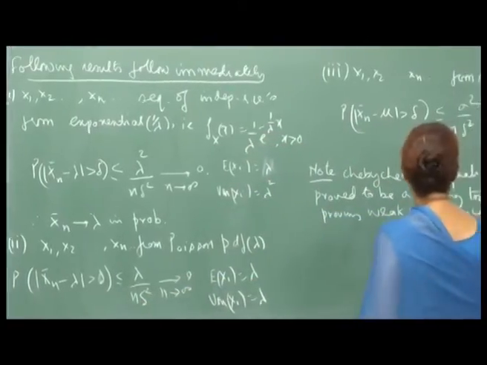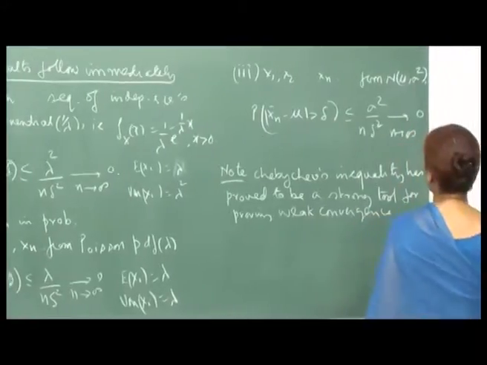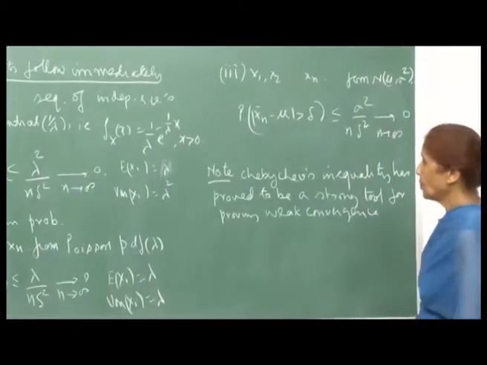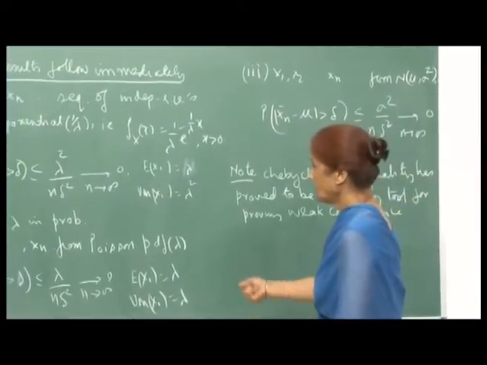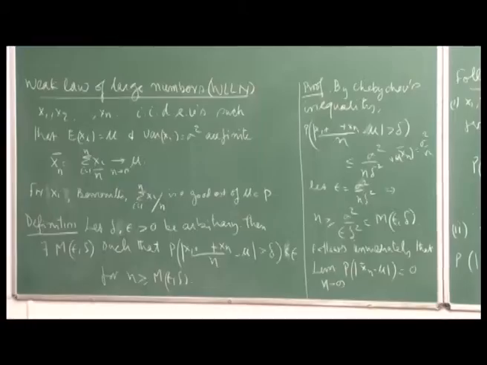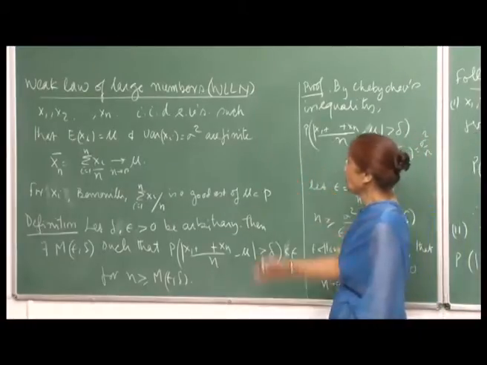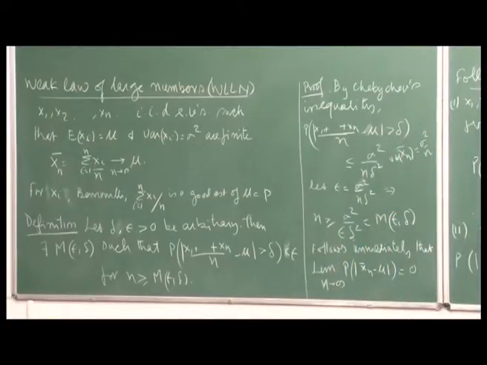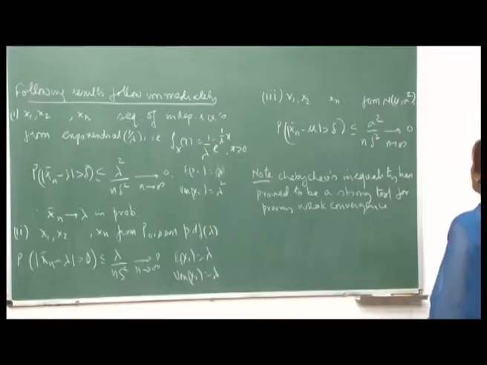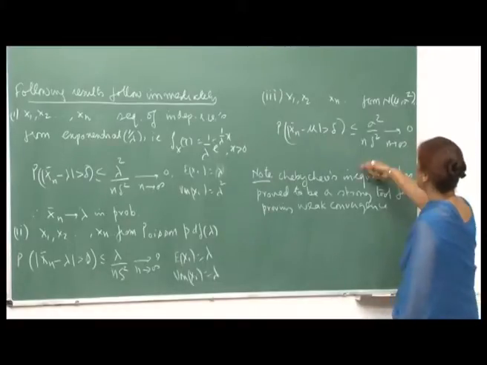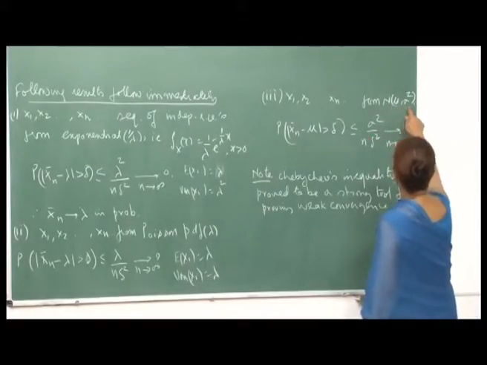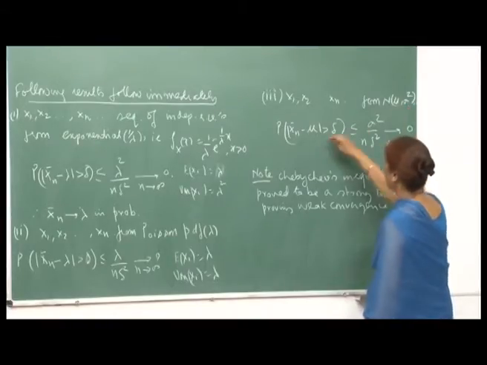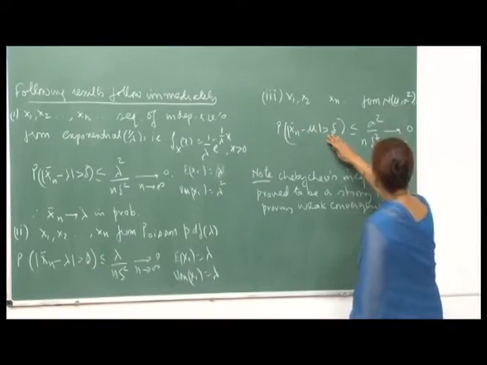I am just giving you a few examples, but you will see that this is universally true, because we did not specify anything, we simply said they should be independent identically distributed random variables. So, giving a third example, if this sequence is from a normal mu sigma square, these are the sample values, then again this will be less than or equal to.